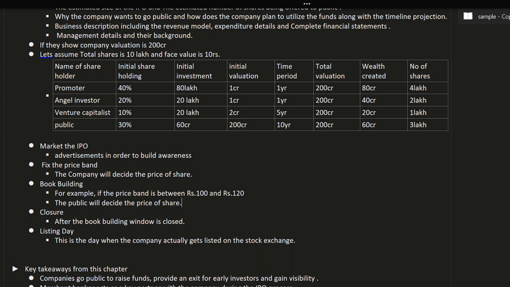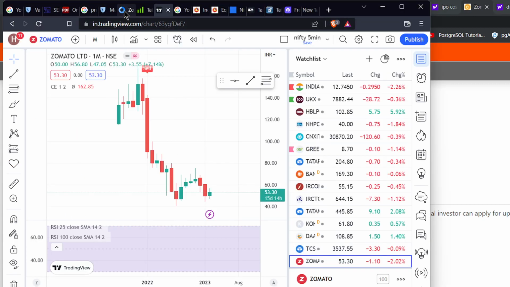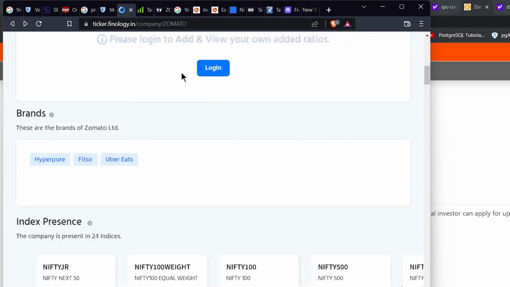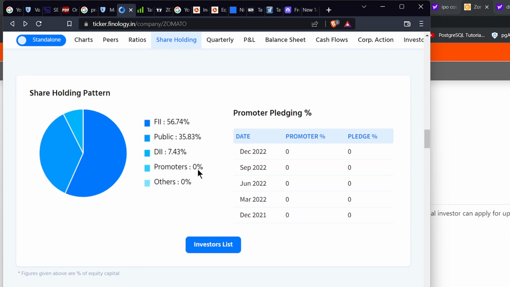So here you can see Zomato. We will see what the shareholding pattern is here. You can see the promoter is at 0%. So who are they? Venture capitalists and angel investors. They all sold their shares to the public. Because of that they got the profit, but the public went into loss. So you have to observe this also.